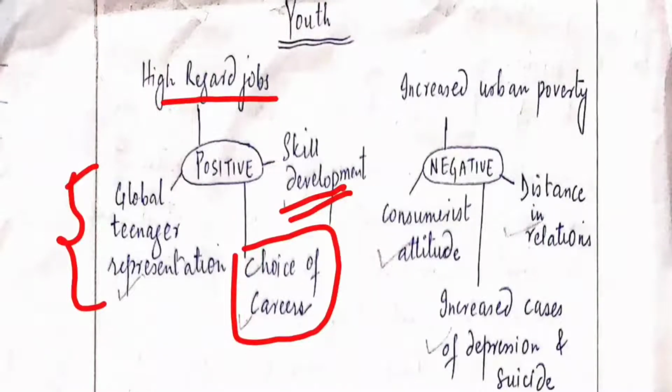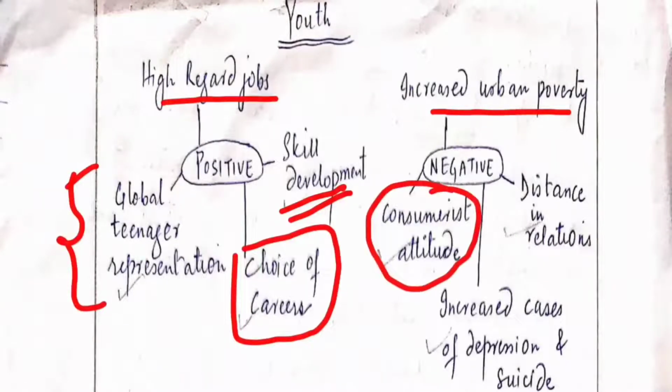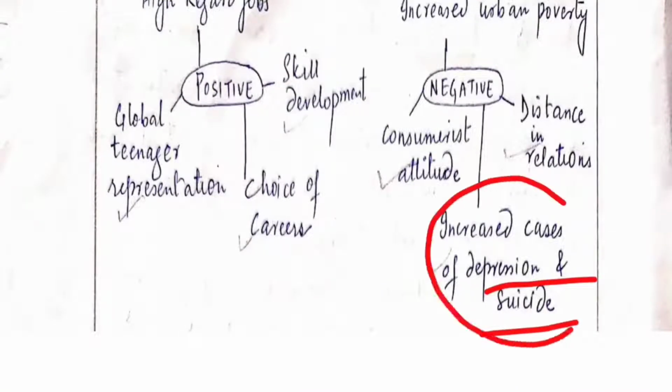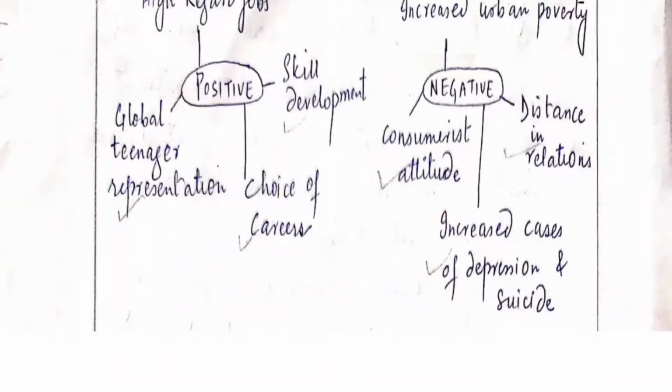Negatives include increased urban poverty. They have developed a consumerist attitude, and a very huge distance is developing in relations, and there are increased cases of depression and suicides among the youth. So these are the negative impacts of globalization on our Indian youth.